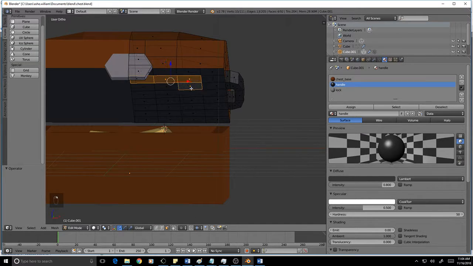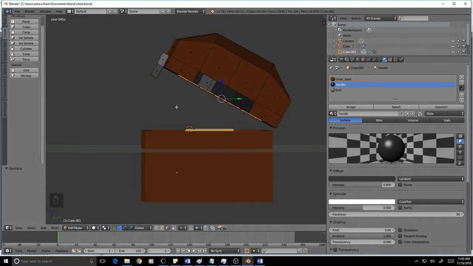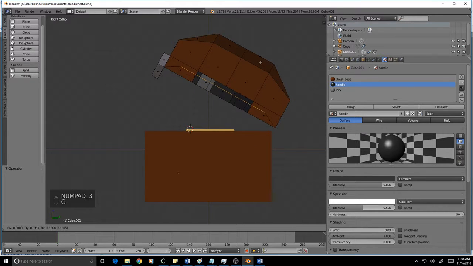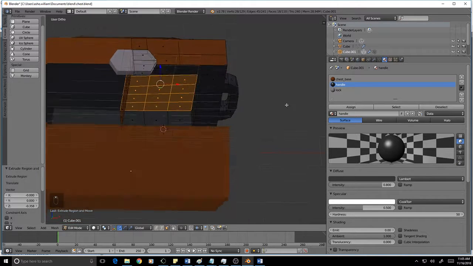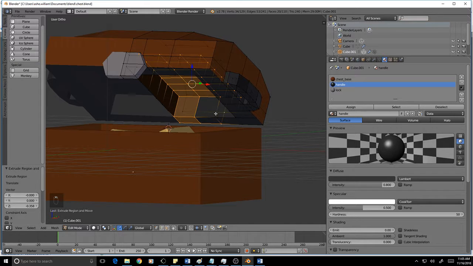I'm going to now grab these inside faces and extrude them inward. Yep. And then I also want to handle the color thing because, you know what, why is this the wrong color?